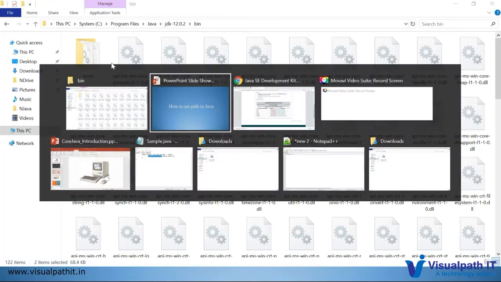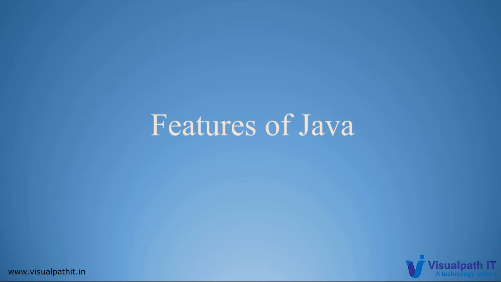We can go to the next slide. So features of Java. What are the different features we have in Java? And we can see it now.